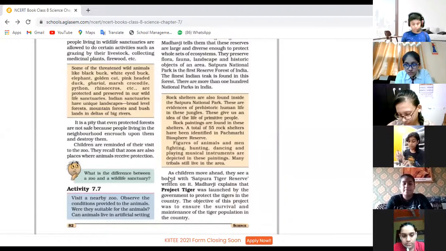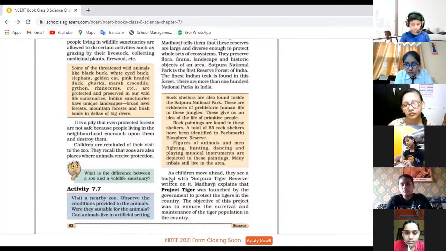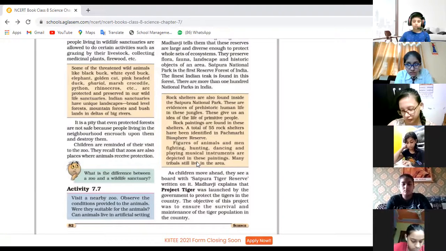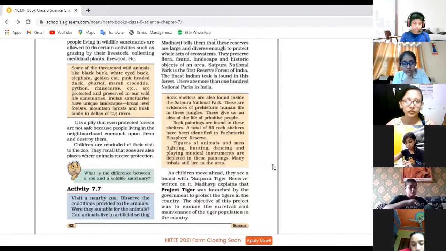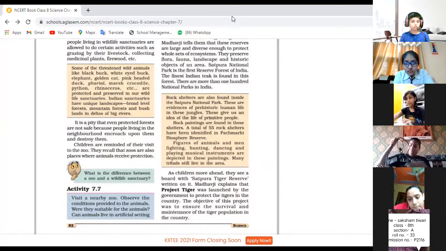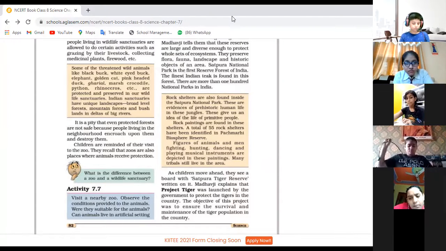So children, you can say. I have a doubt. Yes, beta, you can ask, Pavitra. What is the difference between wildlife sanctuary and national park? Any one of you can give me the difference. Just you have given the difference between the wildlife sanctuaries and zoos. So can you repeat this question again? Anyone other than Pavitra? Can you give the difference? Kindly raise hand.